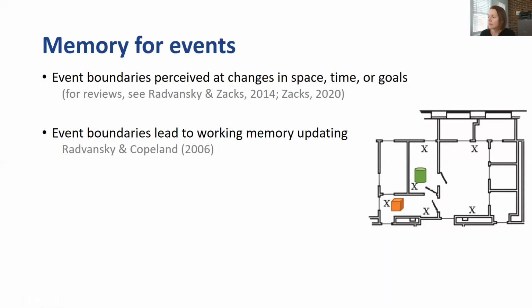What they found was that participants were slower to access and also less accurate in saying which object was currently in the backpack after they had passed through a boundary than if they were tested in the same room. So this suggests that event boundaries serve to update our working memory space and help us put previously attended information out of mind.